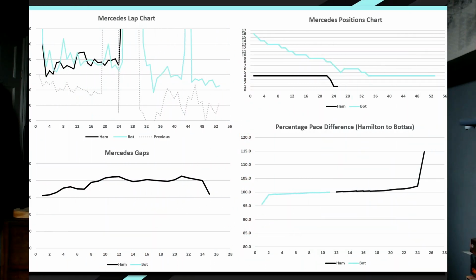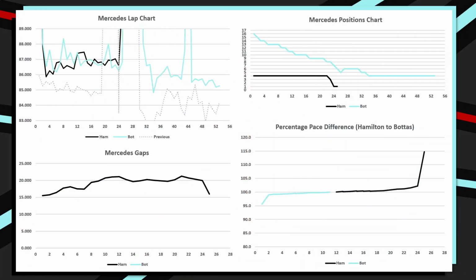These are then ordered from largest down to smallest, and then we end up with this nice little distribution that we see on screen. And we can split this percentage pace difference down the middle, and we can see that for 44% exactly of the race, it was Valtteri Bottas in the turquoise who was going faster, and therefore for 56% exactly, it was Lewis Hamilton.